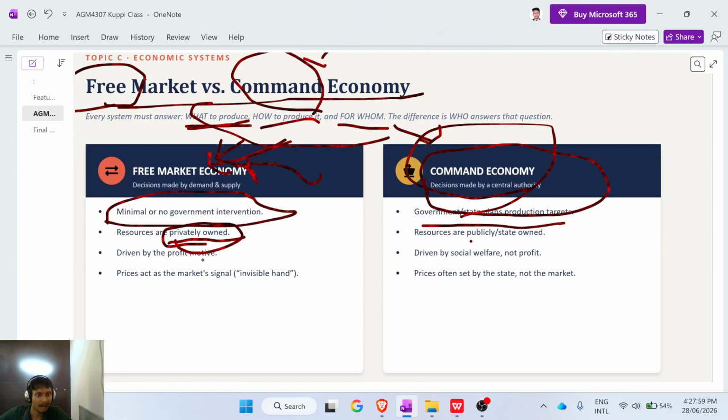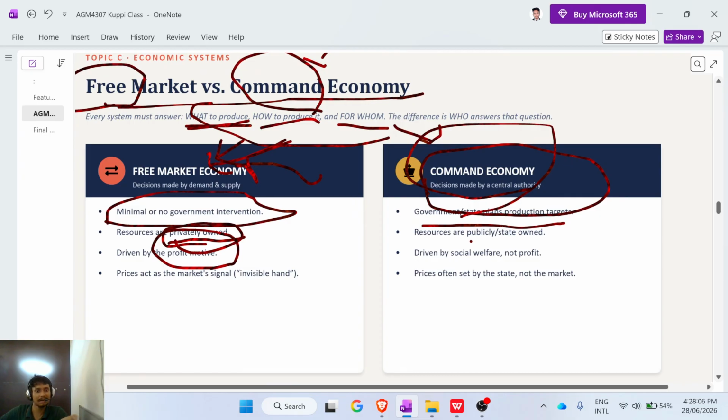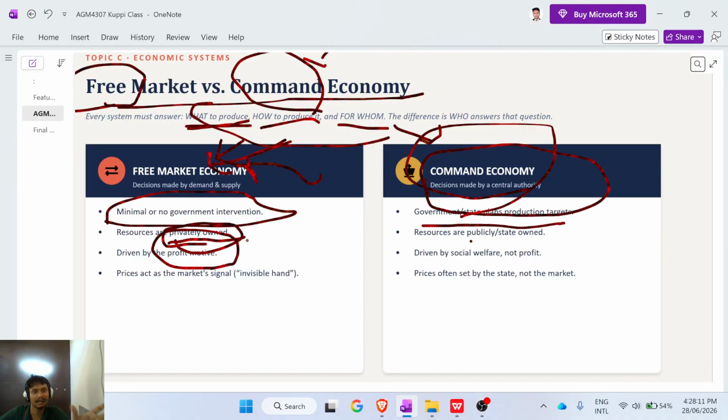In a free market economy, the main purpose is profit. But in a command economy, like communism, the focus is social welfare and social equality. In a free market they are mostly focused on profit, but in a command economy they mostly focus on social equality and social welfare.